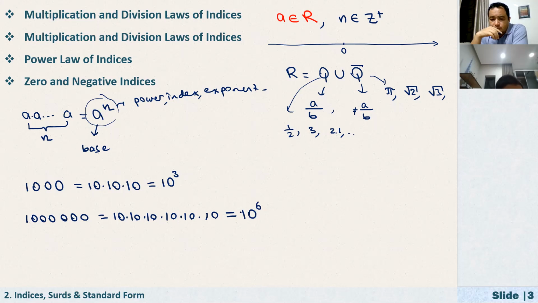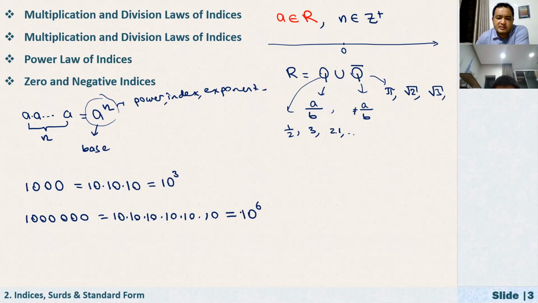We have such numbers, right? For example, if you're measuring the radius of the Earth, it is a huge number. Writing all the digits is not so practical. If you're talking about the population of the world, it is 7-8 billion people, right? And how about the distance between the Earth and the Sun, or the mass of the Earth?